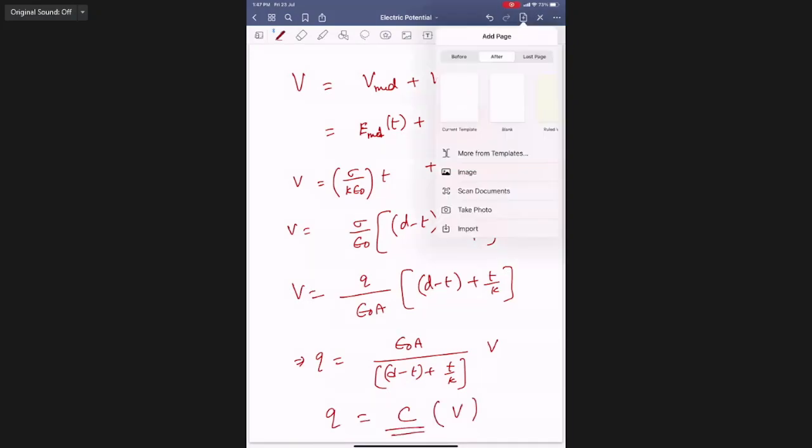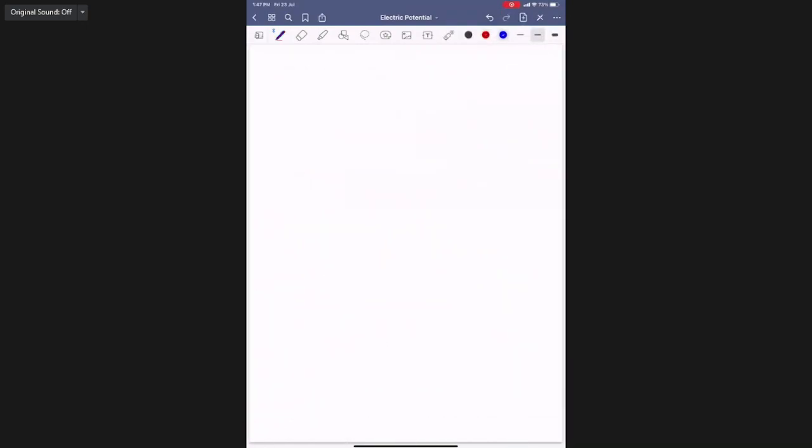Therefore, the capacitance became epsilon naught A by D minus T plus T by K, which will be less than that of C of air. Got it?